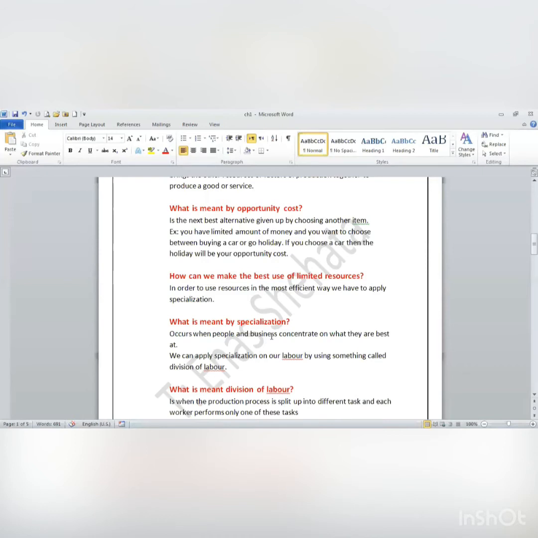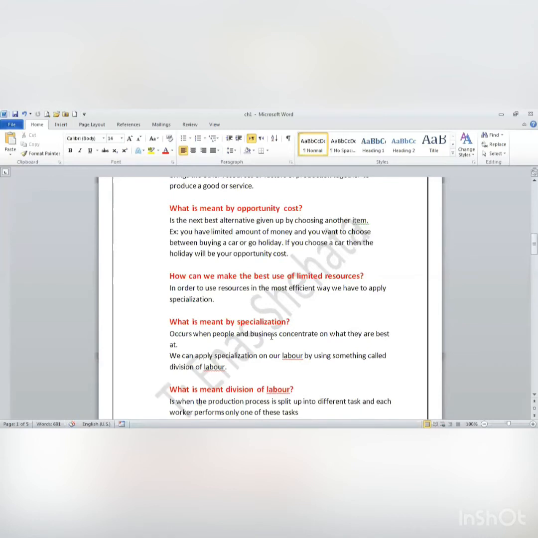So they will choose some products and the others they will not make. So in this case, I have something called opportunity cost. I will give you a simpler example. Suppose you have a specific amount of money and you need to buy a laptop and a mobile, okay? Your father tells you he will not buy both of them. You have to choose only one. You have only, for example, 1,000 riyal or $1,000.